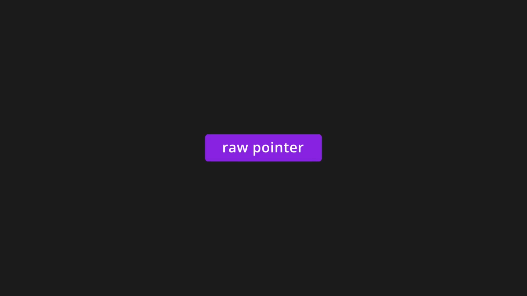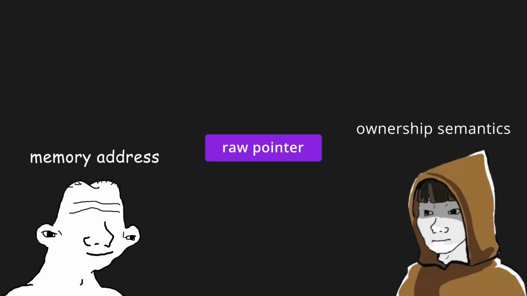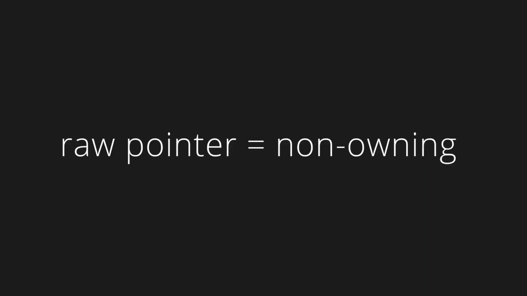For example, you'll learn what a raw pointer is, but not what it means. You'll be taught that it holds a memory address, but there's not a whisper about ownership semantics. Raw pointers convey something very important. They convey that they are non-owning.